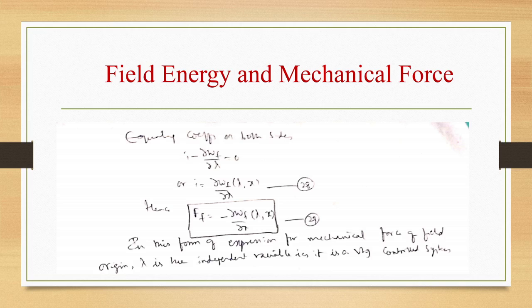So in this form of expression for mechanical force of field origin, λ is the independent variable, that is, it is a voltage control system. So for a current control system, Ff was equal to ∂Wf'/∂x, a function of i, x, and for a voltage control system, Ff is equal to minus ∂Wf/∂x, a function of λ comma x.